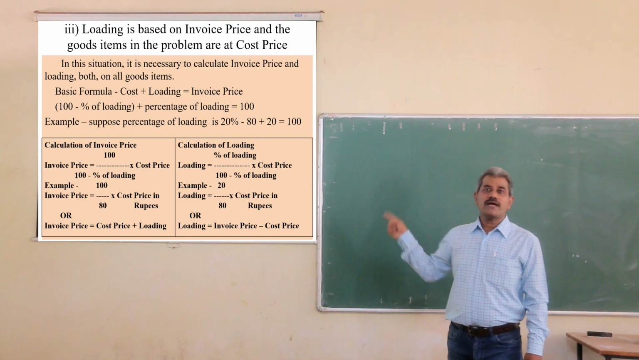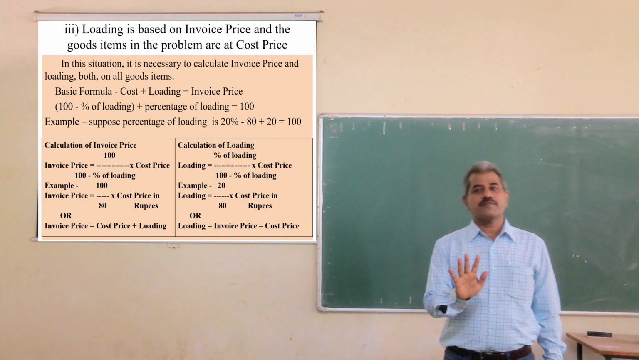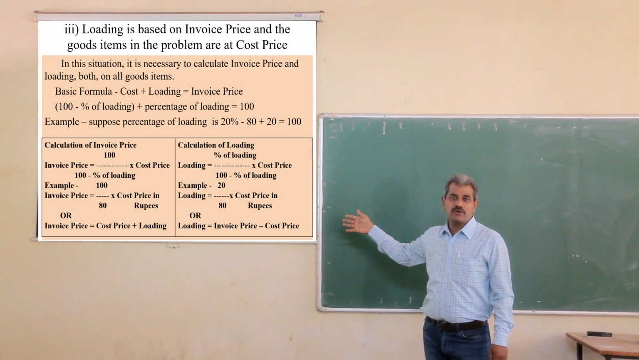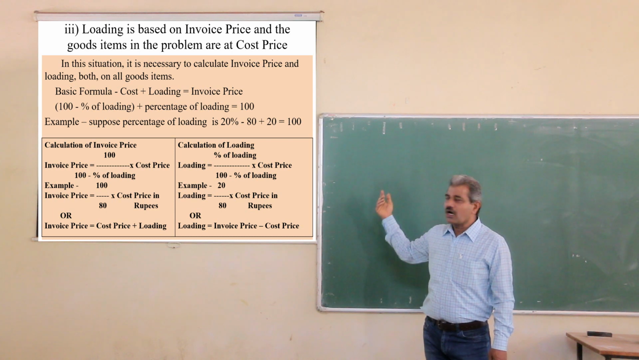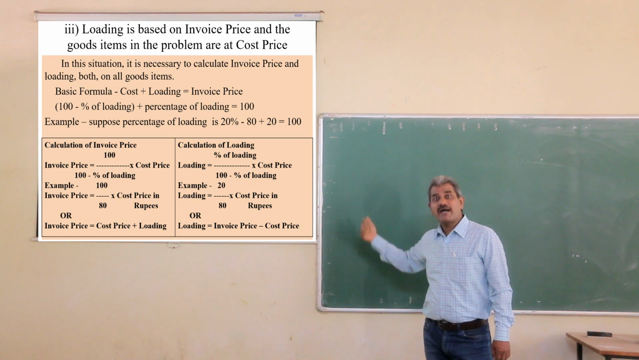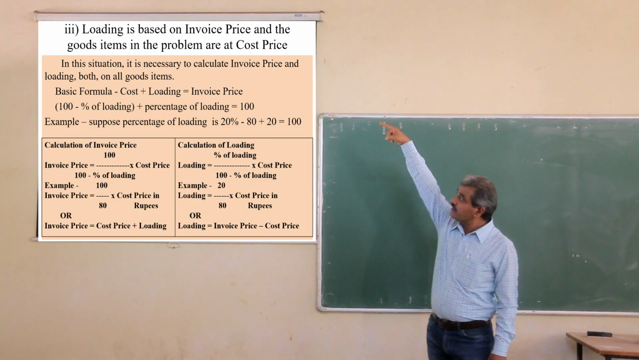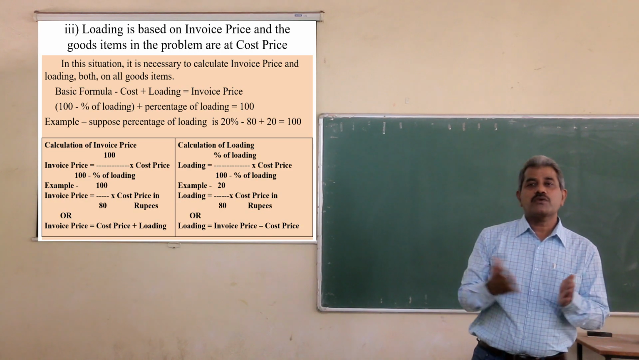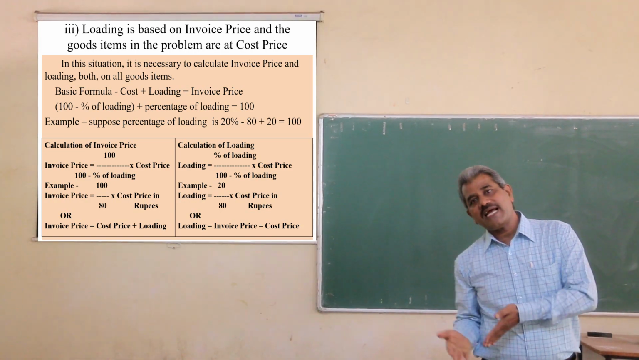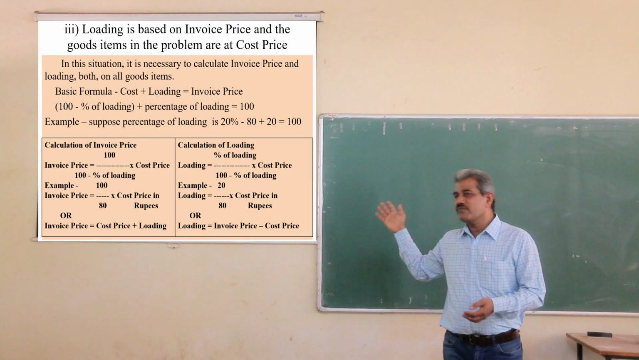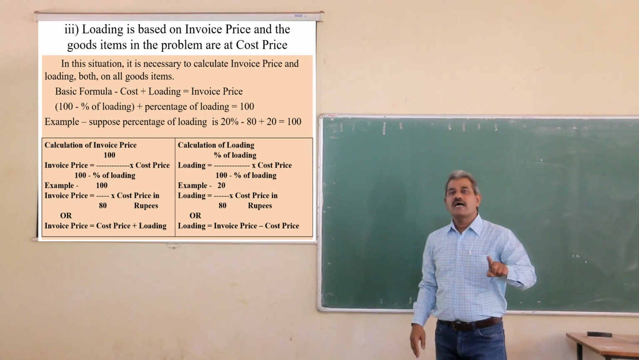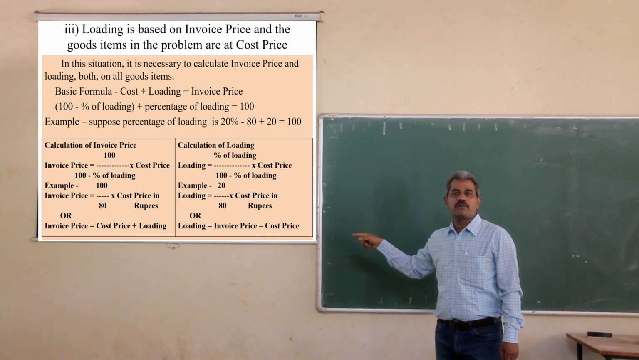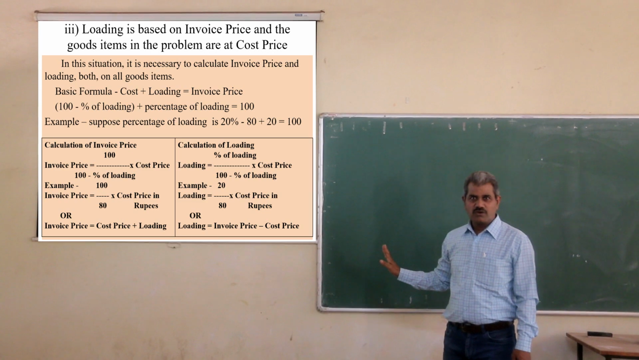As we have discussed, we can calculate only invoice price, and by using the formula cost plus loading equals invoice price, we can calculate the loading. Or we can calculate the loading by using the formula, and by using cost plus loading equals invoice price, we can calculate the invoice price. Either you can calculate invoice price as well as loading by using the formula, or calculate one of them and the other can be calculated by using the basic formula, cost plus loading, that is the missing figure.